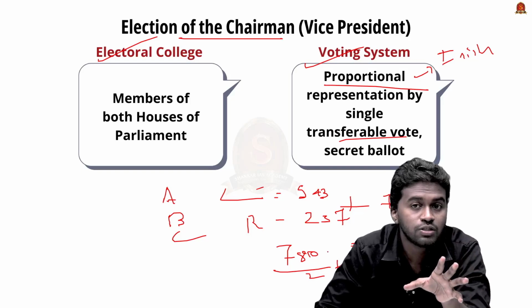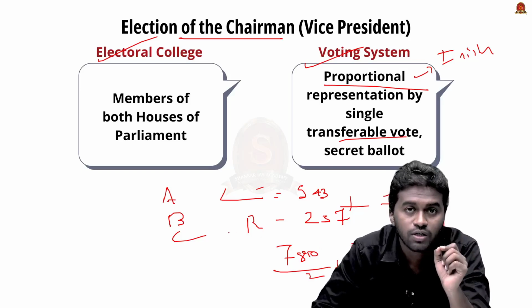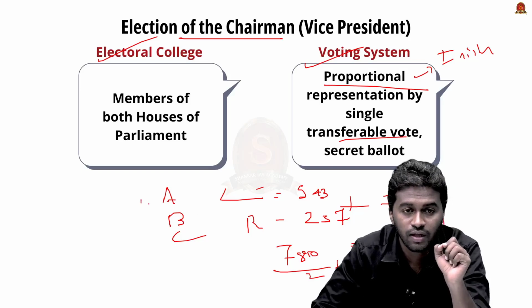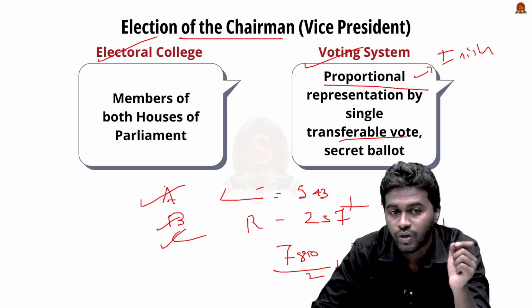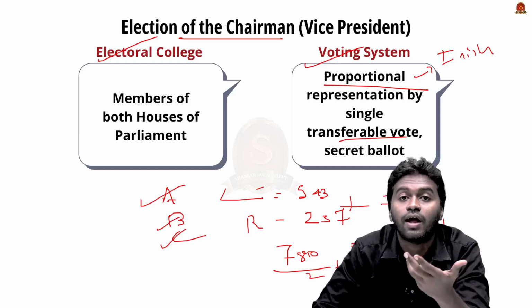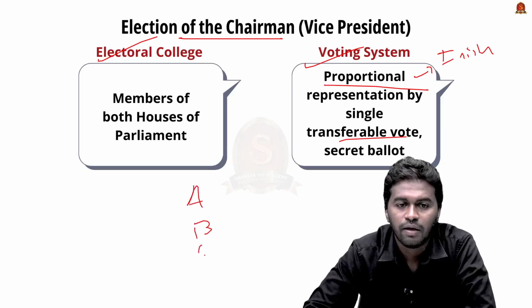That means a candidate has to secure these 391 votes to get elected as the Vice President of India. And according to this proportional representation system, we know that the voters have preferences. If there are three candidates, then a voter will have three preferences. So he can rank the candidates according to his preferences. So here we have candidates A, B, and C.